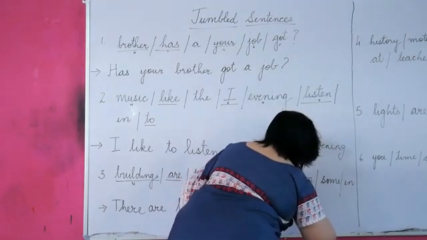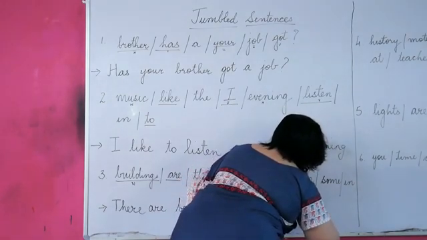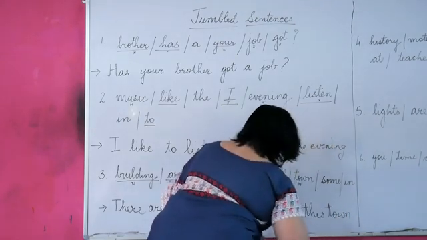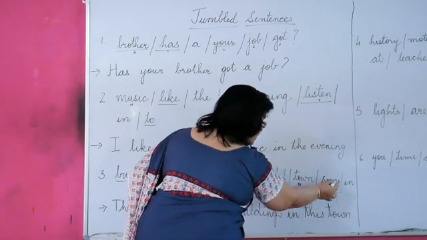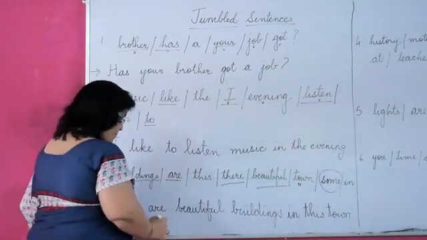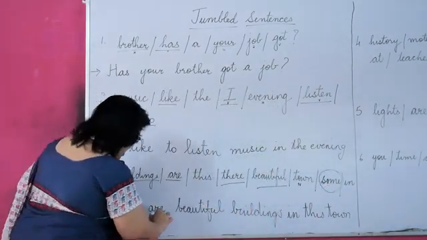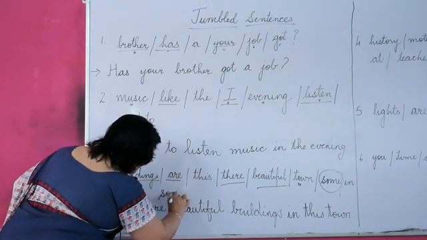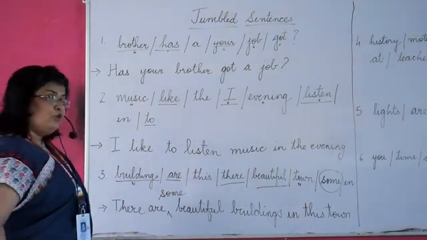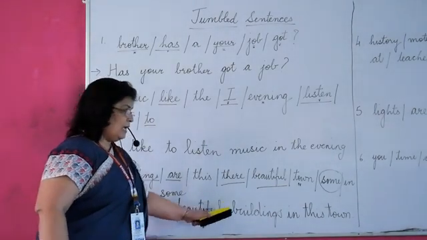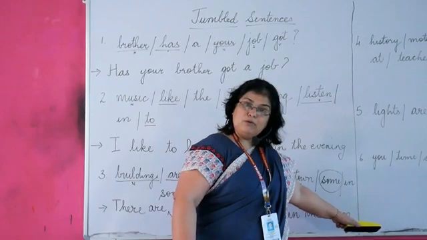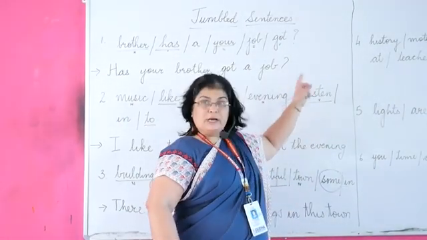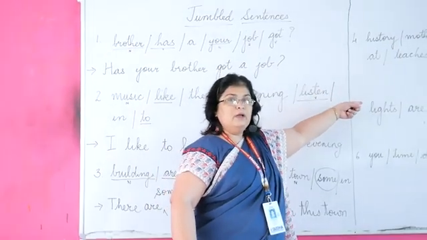in this town. Now what is left? We have left some. So we will write: There are some beautiful buildings in this town. Got it, children? Now we will move to some more sentences.